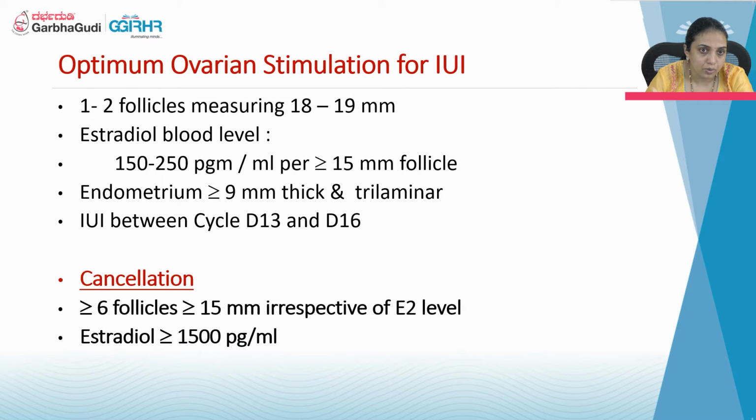So cancellation is done when the E2 value is more than 1500, or if you get more than 6 follicles of more than 15 mm. Ideally we cancel the cycle if more than 3 follicles are there of more than 15 size.